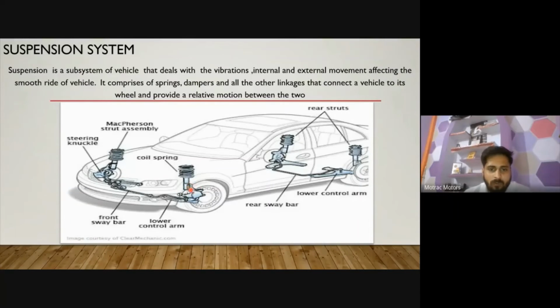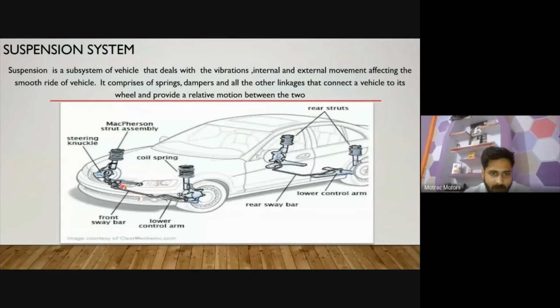So the top two points that I have explained are directly connected with this MacPherson strut, and this point will be directly connected with the caliper, and that caliper will stop your disc, and here it will connect with the tie rod, so it will help to operate your steering department.